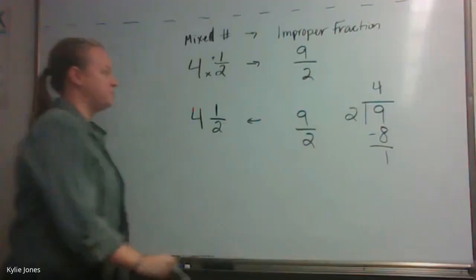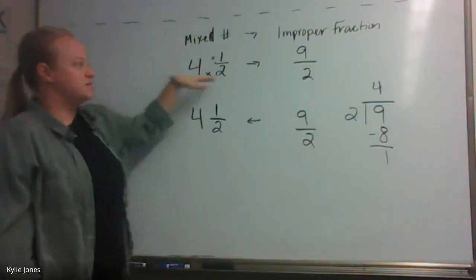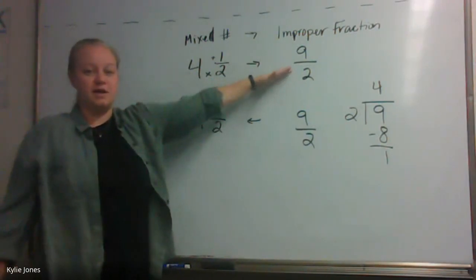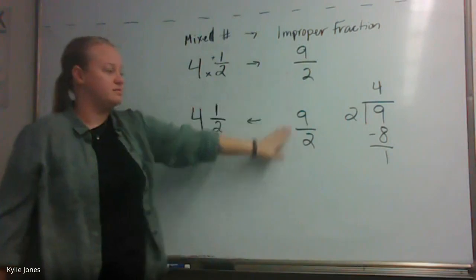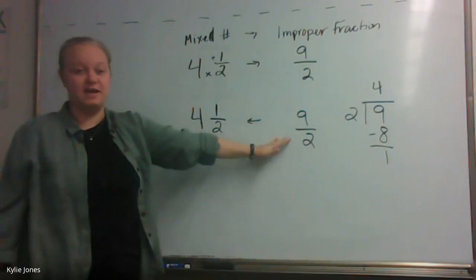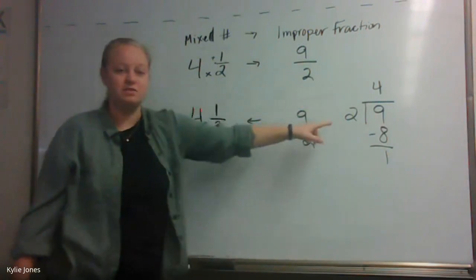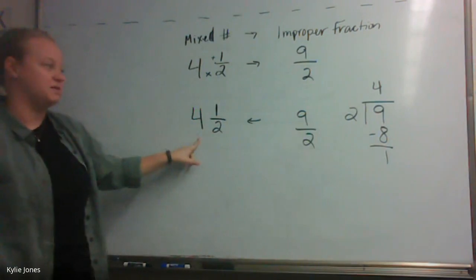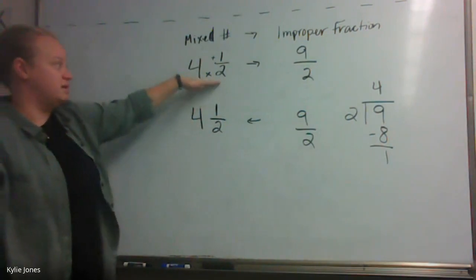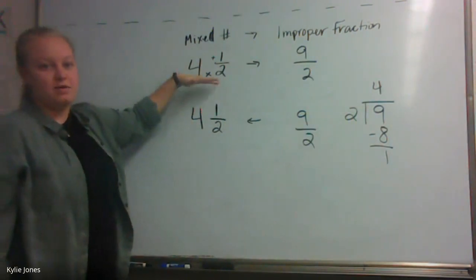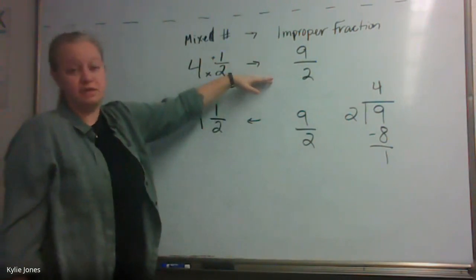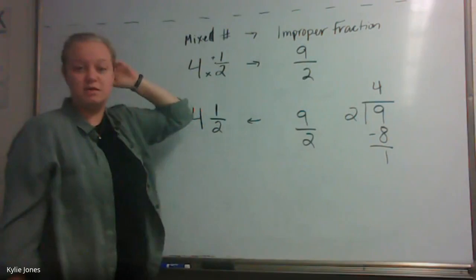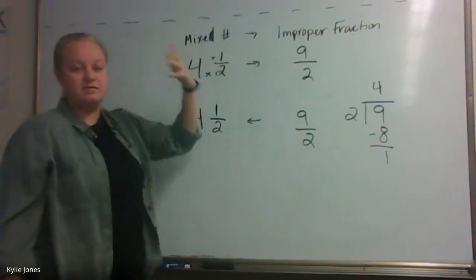So we go from the mixed number to the improper fraction by multiplying and then adding the top. Then we take our improper fraction and we divide and use our answer and our remainder to become our mixed number. We're going to use this process, going from a mixed to an improper, quite a few times today, because we're going to talk about mixed numbers and how to divide them.